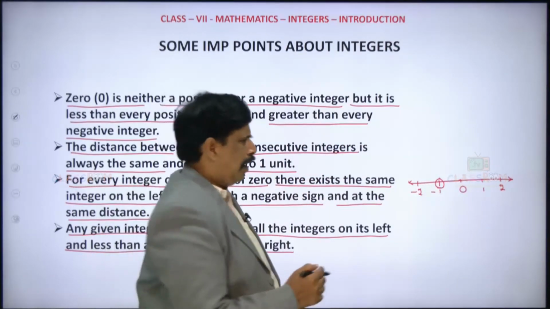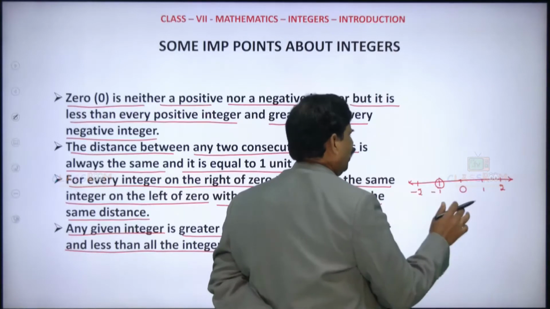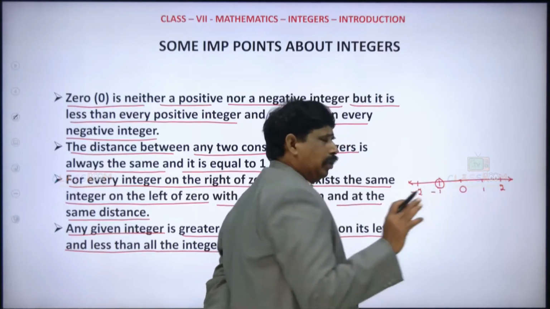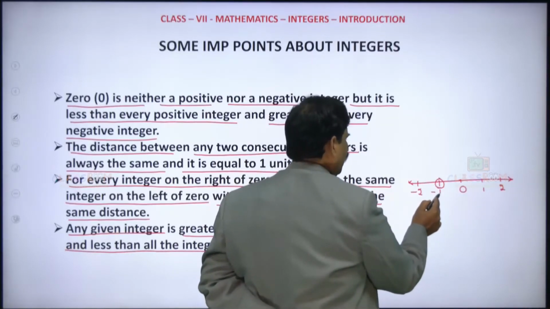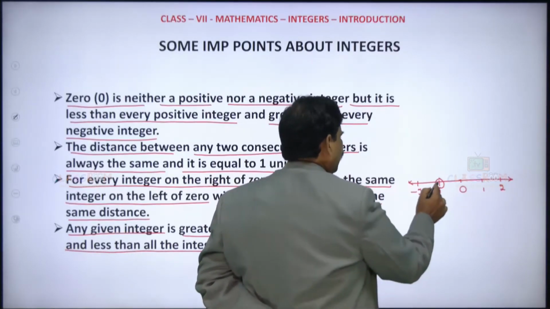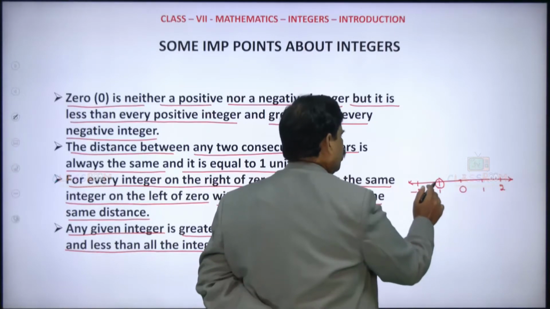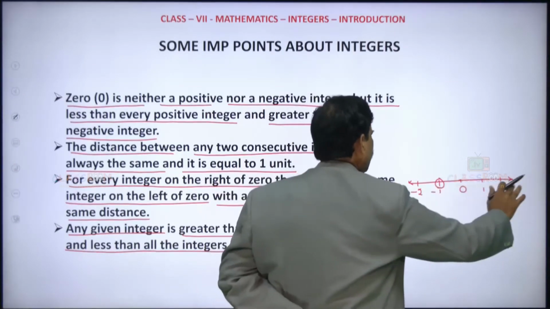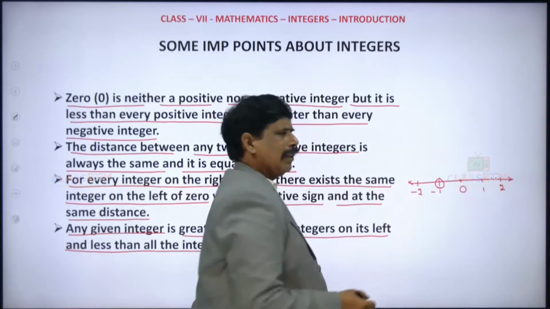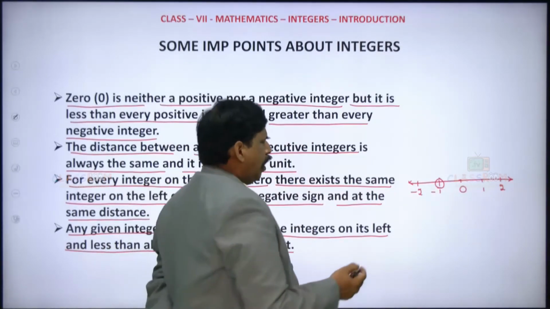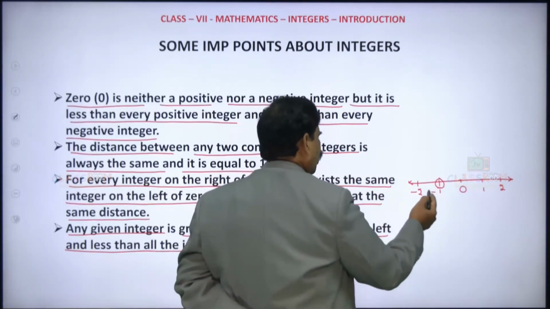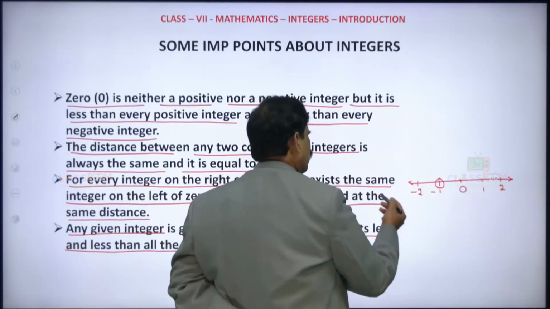Clear? I am taking, suppose, minus 1 as the given integer. This point you should understand carefully. Here, minus 1 is the negative integer. This is the given integer. It is always smaller than whatever integers are present on the right side, and it is always bigger than whatever integers are present on the left side.